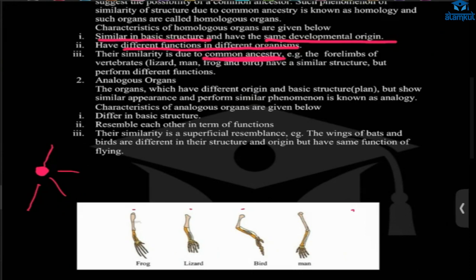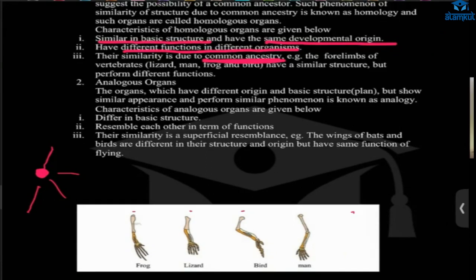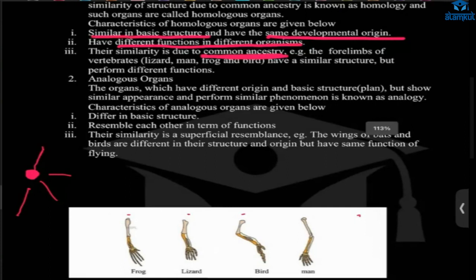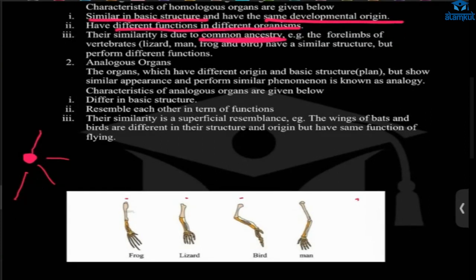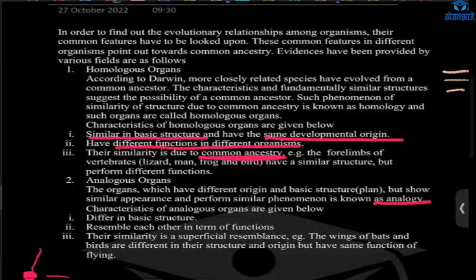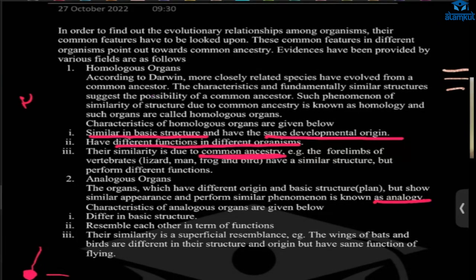After analogous, okay. Analogous organs, what are they? They have a different origin and the structure is also different, but the function is similar. This phenomenon is called analogy, and that phenomenon is called homology.